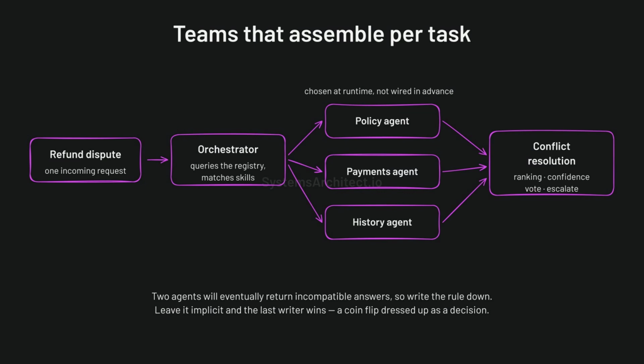Dynamic team formation means the set of agents on a job is chosen at runtime. An orchestrator reads the request, queries the registry, and assembles the agents whose skills match.